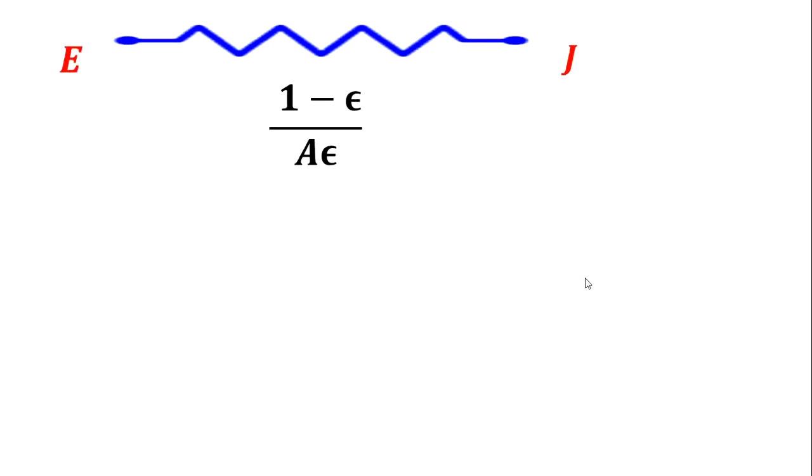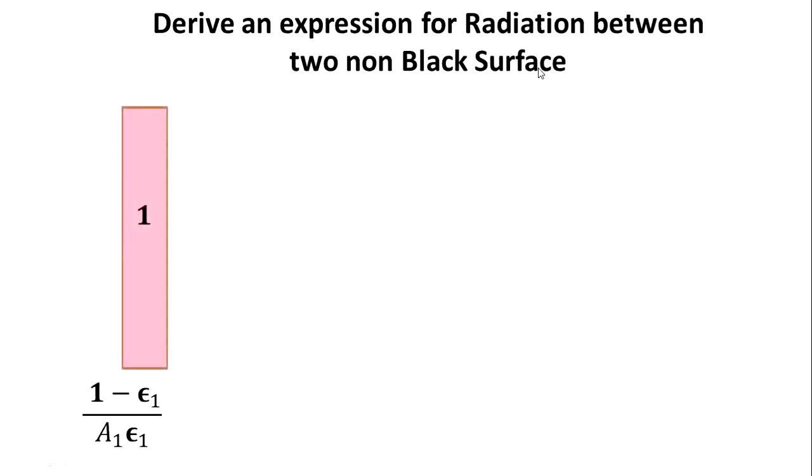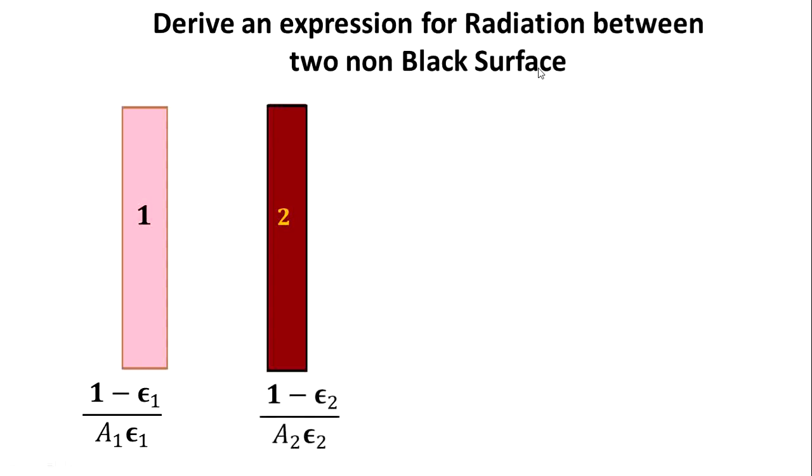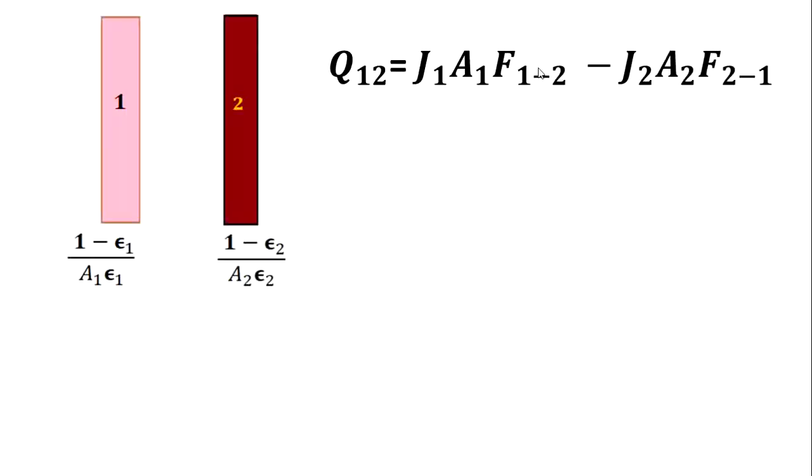You can consider this one as T1 and this one as T2. Now draw an expression for radiation between two non-black surfaces. Surface 1 has the thermal resistance (1 minus epsilon 1) divided by A1 epsilon 1. The other one is (1 minus epsilon 2) divided by A2 epsilon 2. The radiation network is like this.